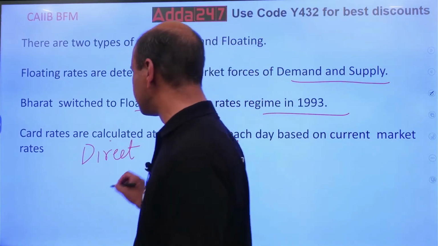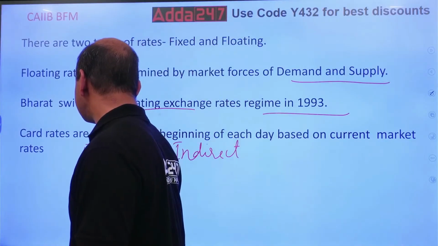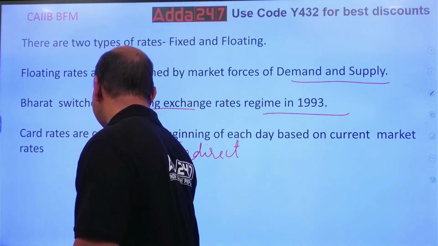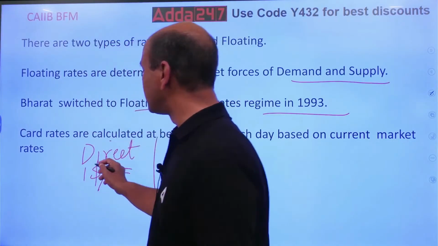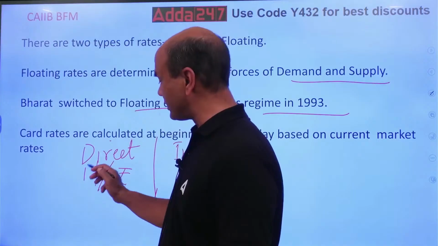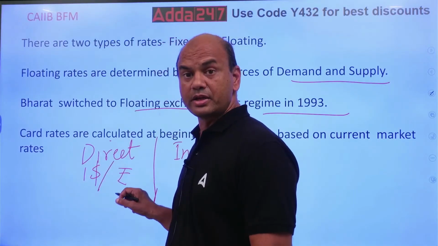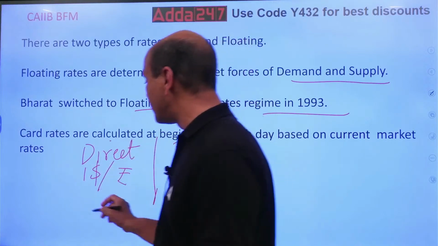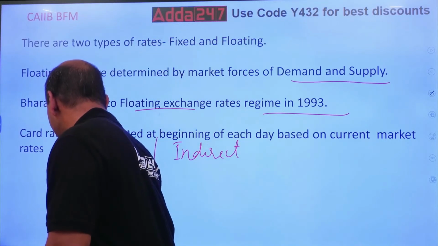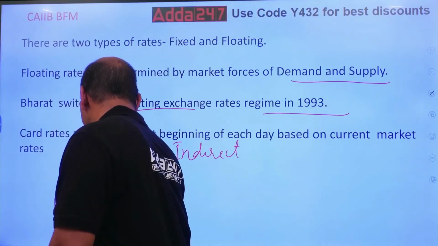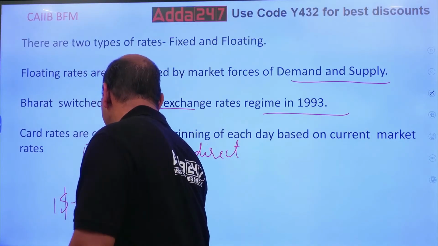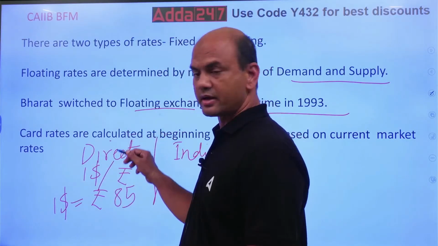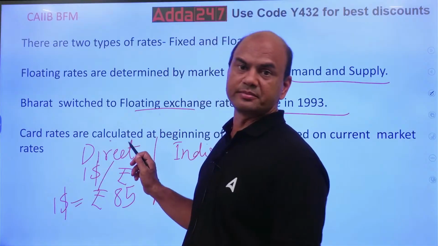Whenever I say $1 equals so many rupees, where the dollar is above and rupees are below, then it's called a direct rate. Or you can say $1 equals, let's say, rupees 85. So who is floating? This 85 rate is floating. So that is called a direct rate. We are following this rate system.